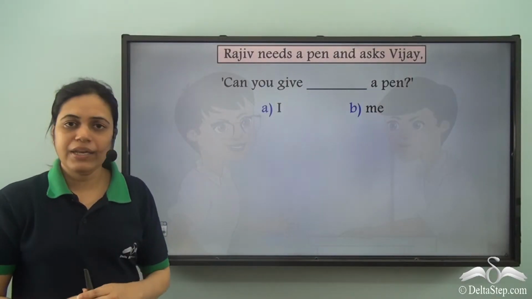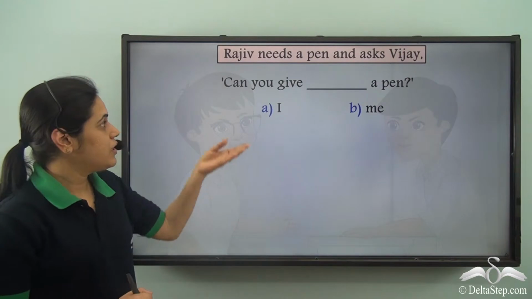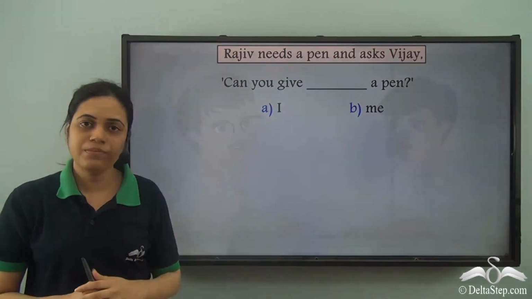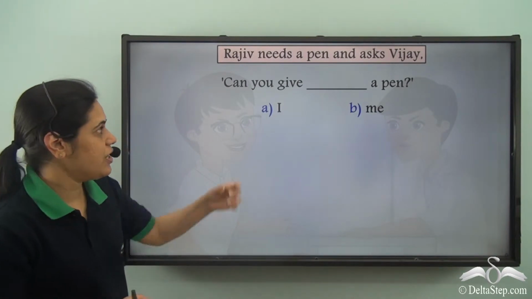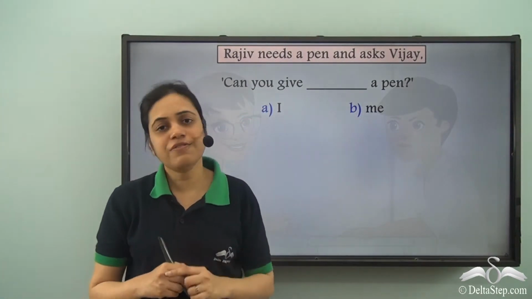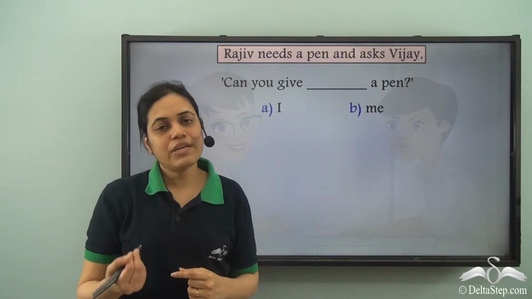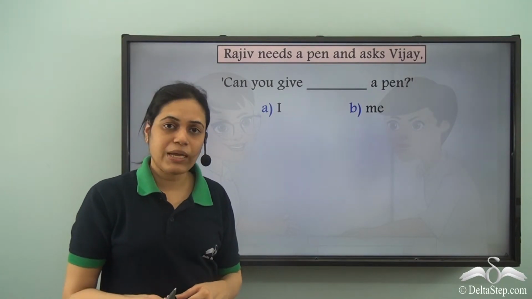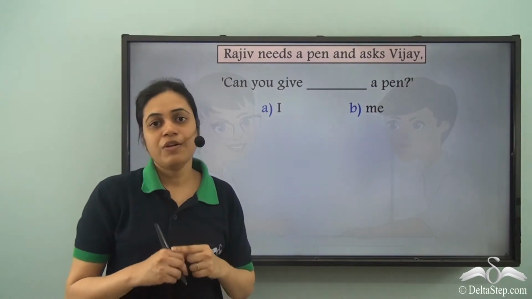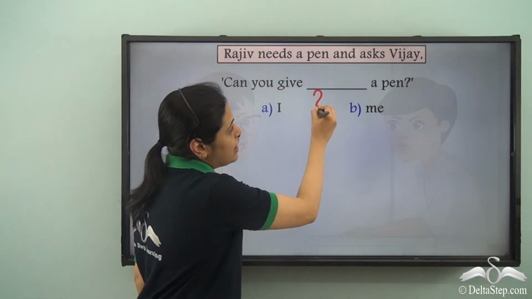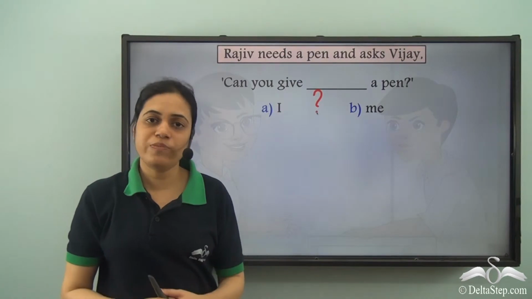Rajiv needs a pen and asks Vijay, "Can you give Dash a pen?" Now Rajiv wants a pen and he is telling Vijay, can you give Rajiv a pen? So instead of saying his own name, what will he say? Will he say I or me? For that we need to see if this is subject or object.